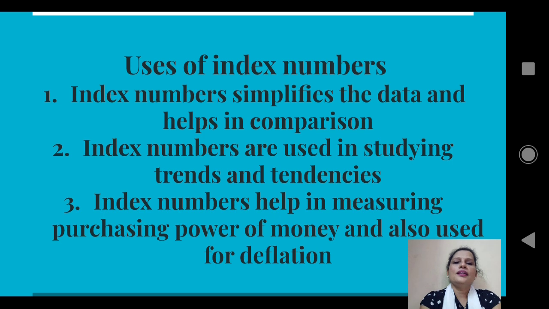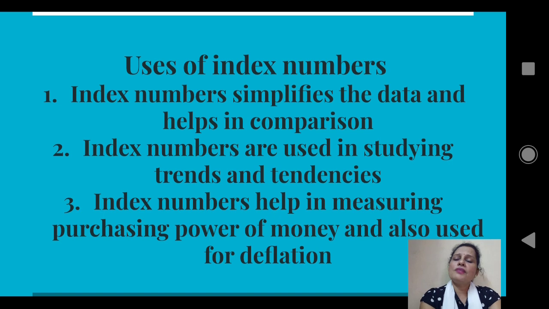Okay, third one, index numbers help in measuring purchasing power of money and also used for deflation. Purchasing power of money is nothing but value of money. You might have read it in newspapers like the value of money is decreasing with the time. The value of 1 rupee has reduced to 60 paise or 70 paise, something like this. Now the question is how to find the value of the money. Actually we are finding it using consumer price index numbers. We'll be discussing consumer price index number in detail in another class.